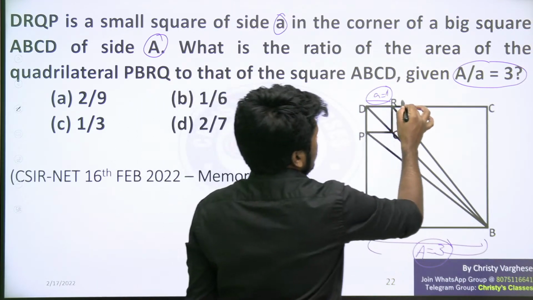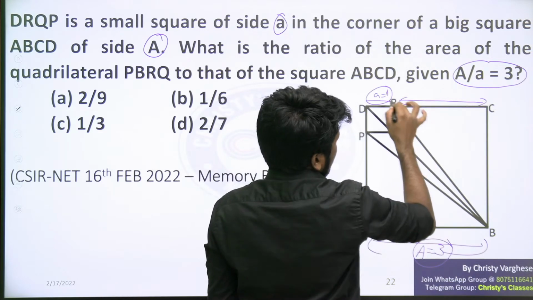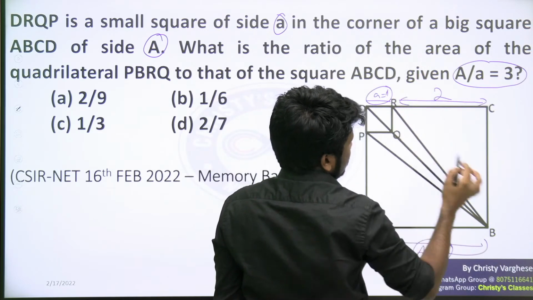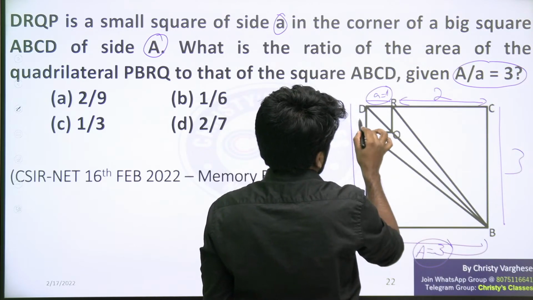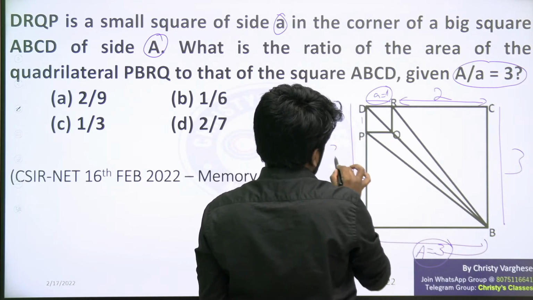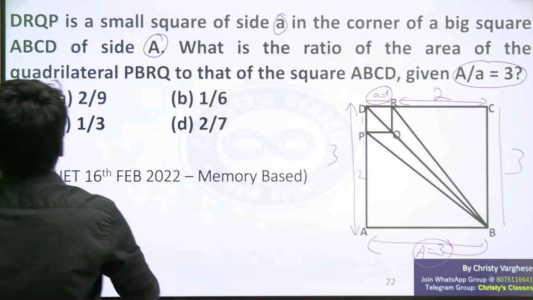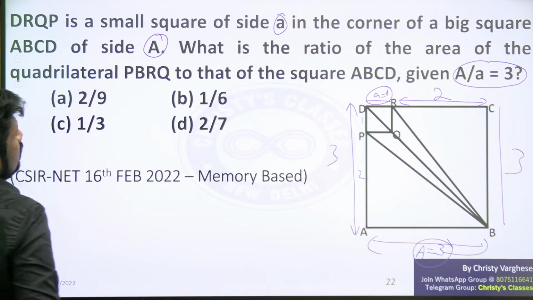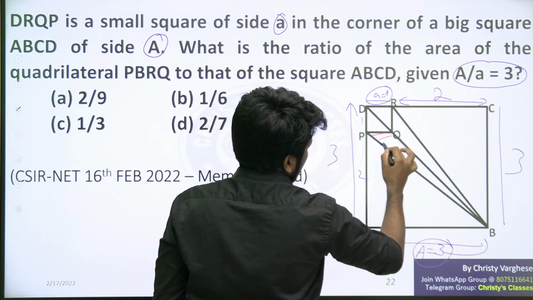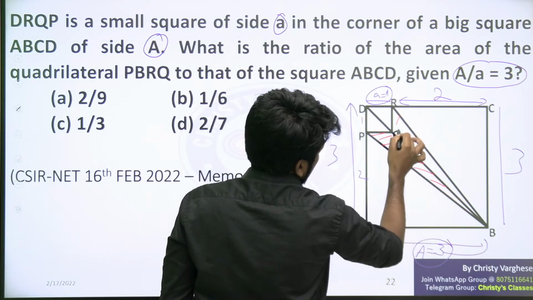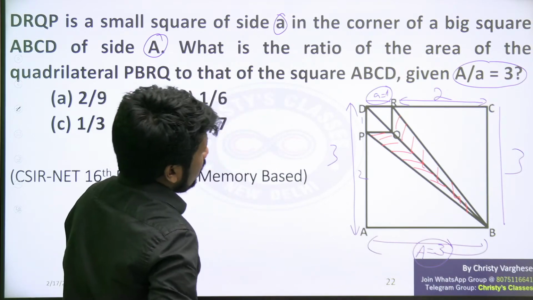And what will be the remaining length? 3 minus 1, 2 will be this BC length, and this is 3, this is 3. This much is 1, this is 2, and this is 3. Okay, so taking an example is used to simplify the question. What is the ratio of the area of the quadrilateral PBRQ? So quadrilateral PBRQ means this shape, area to that of the square ABCD.